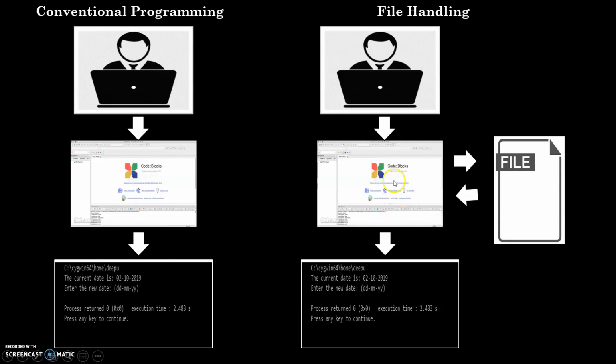The only minor change that I have made here is that we are going to make use of files to store our data. On the left hand side the data was also getting stored, but on a temporary basis. But on the right hand side, what we are doing is we have created a file in the disk. That file will be stored permanently there. Even if I close my program, that file will not be destroyed. The file will be there as it is on my computer.